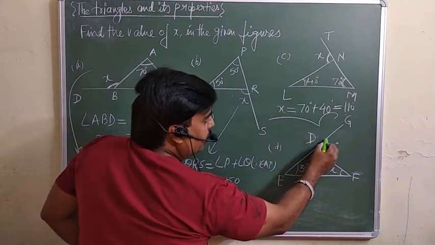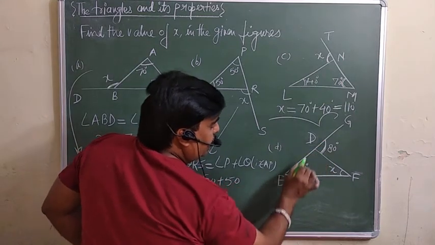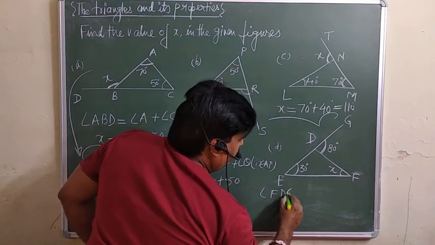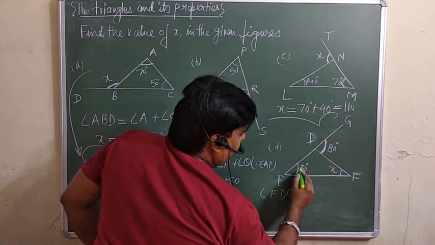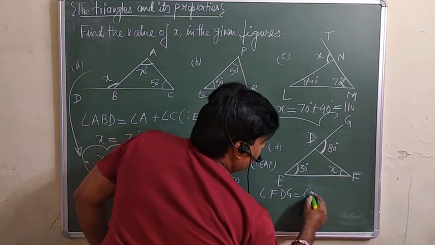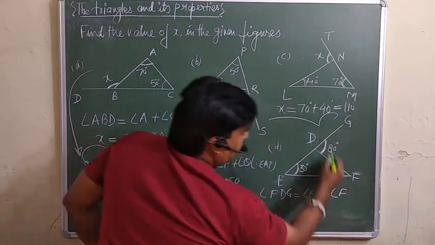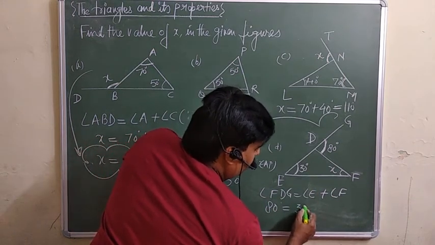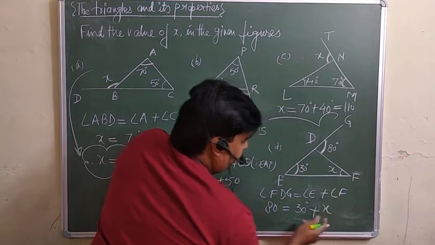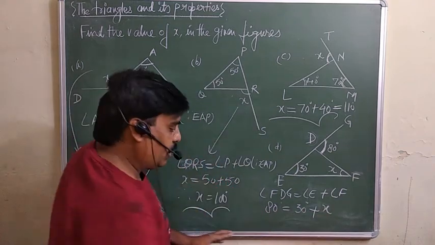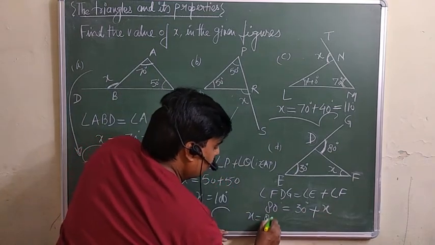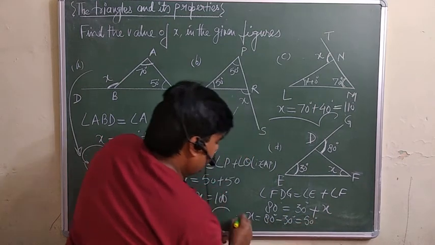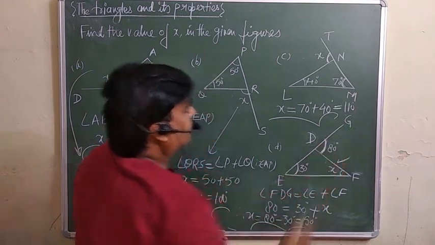Similarly here, look, this is your exterior. So this exterior angle will be equal to the sum of these two. You can say angle FDG is your exterior, equal to the sum of these two angles, angle E plus angle F. This is already given as 80. Here angle E is 30 and this is your x. You can transpose it and find the value of x. x is equal to how much? 80 minus 30, that is equal to 50. So this is your value of x. Have a look.